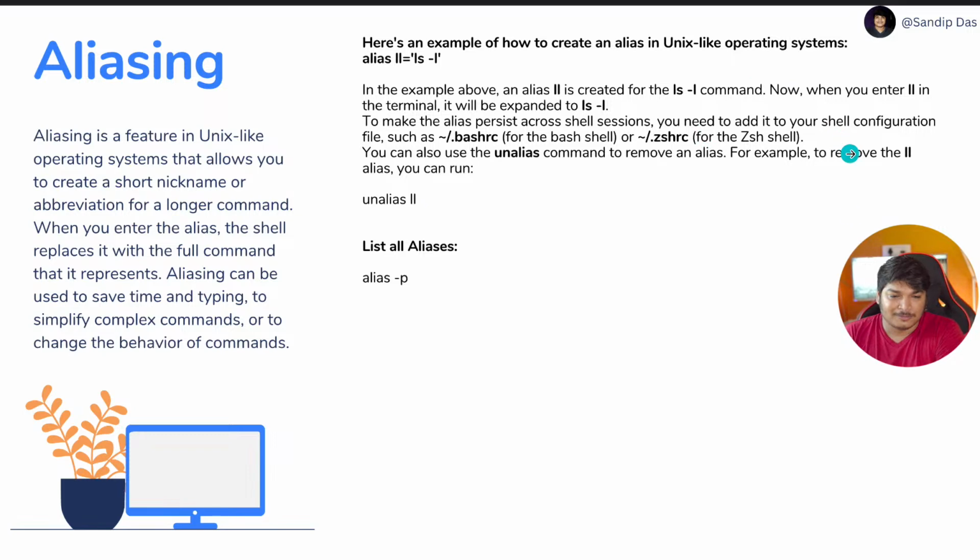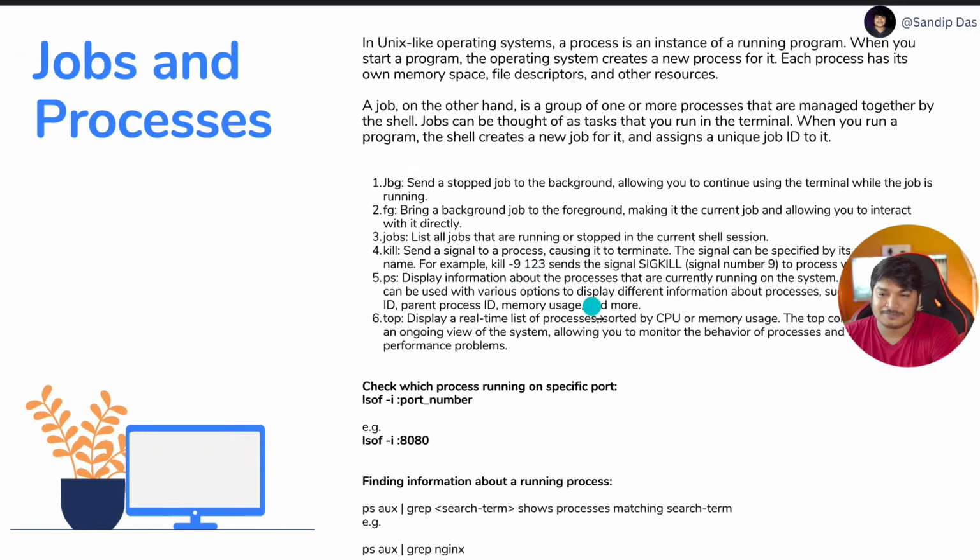Okay. Now let's go to the next part, jobs and processes. I think this is one of the very important parts when you are going to run complicated job structures, or maybe you want to check the performance of the execution that you're doing. All this stuff will become very useful. That is why it's very important to understand this, and maybe you want to explore this further as well. Now let's understand the basic stuff, what it is, and what are the commands you can run and check all this. So let's understand what it is.